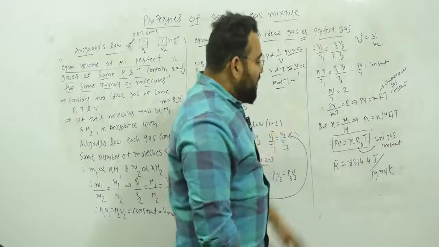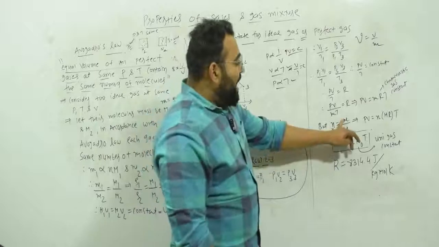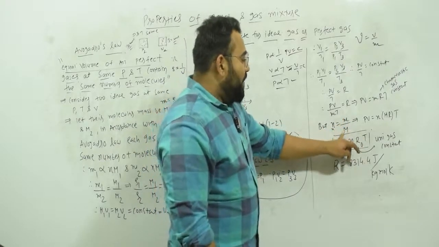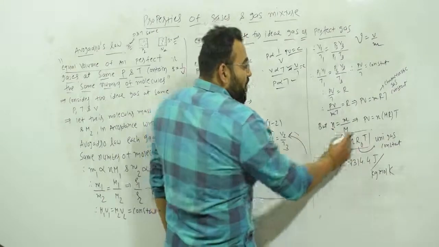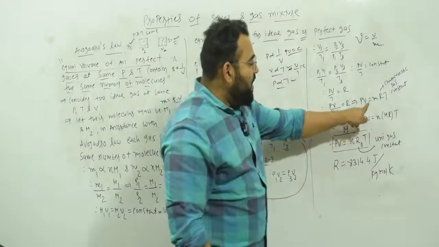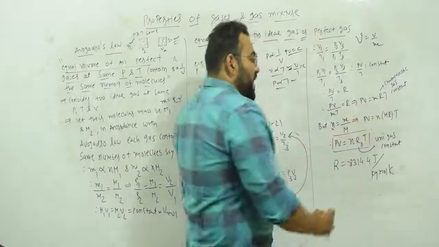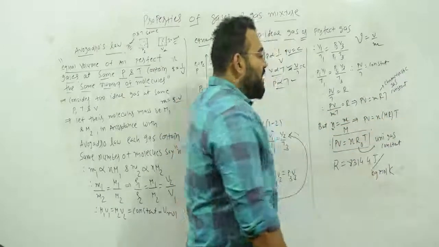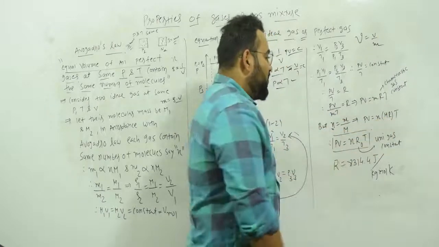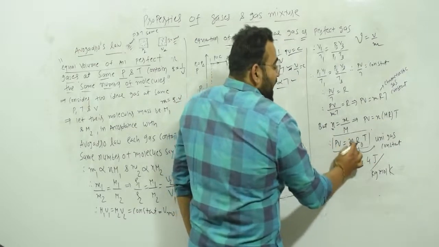Now we can also simplify it further. We know that number of moles N equal to mass upon molecular mass, so N equal to M upon capital M. So in place of M, we write N into capital M. So PV equals N M R T. Now M and R are both constant, because M is molecular mass and R is the characteristic gas constant. So in place of M and R, I am going to write R0. So PV equal to N R0 T.